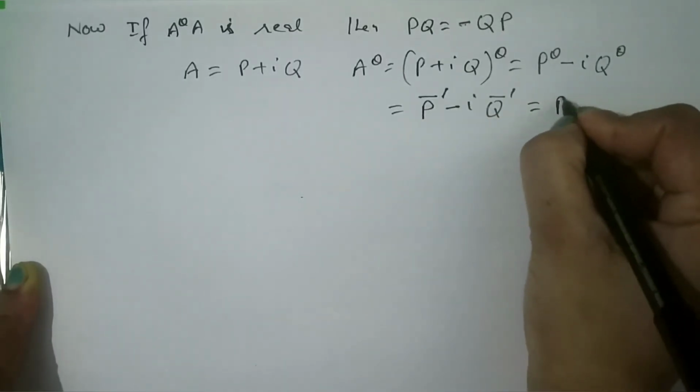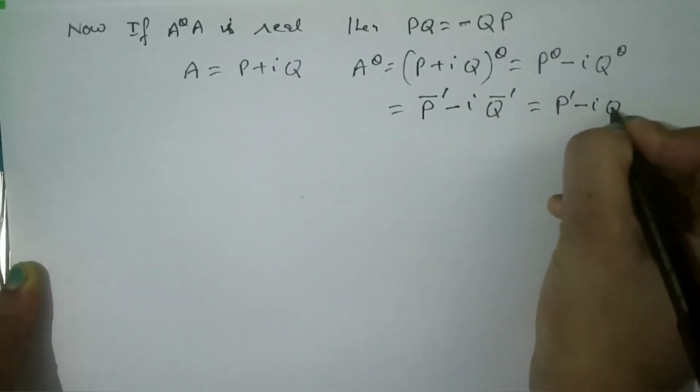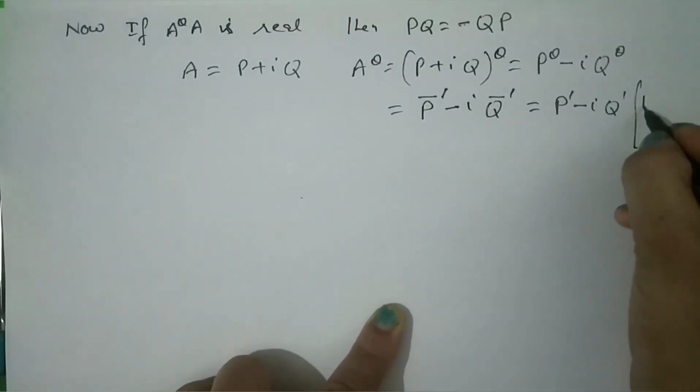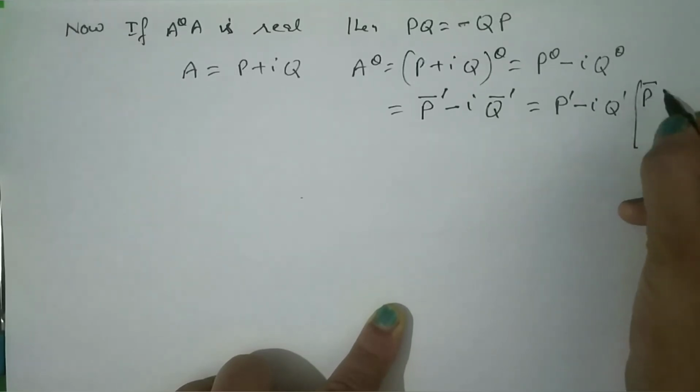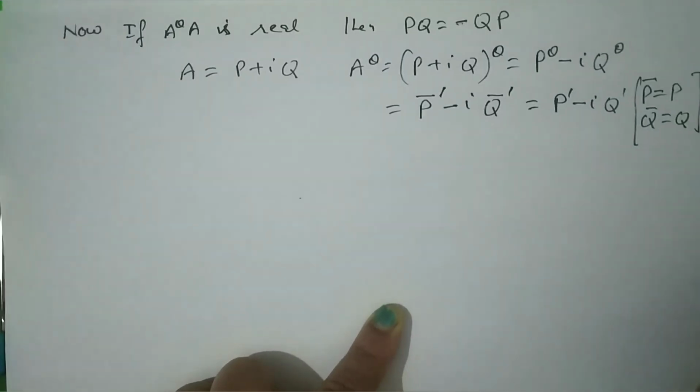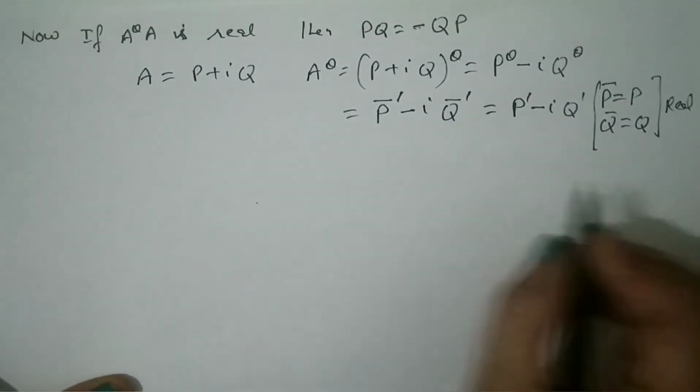Now P is a real matrix and Q is also real. You can write it here. P conjugate is equal to P and Q conjugate is equal to Q, because both are real. Right? For real matrices, this is true.